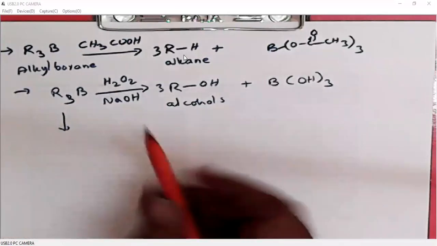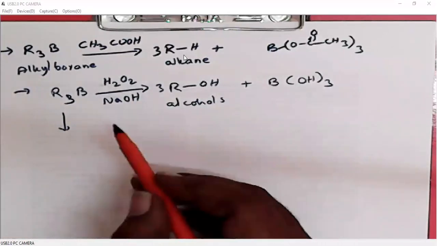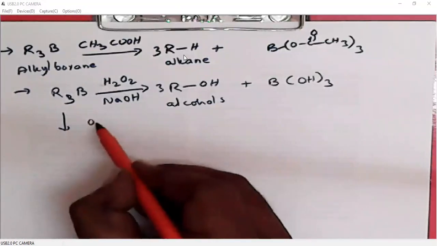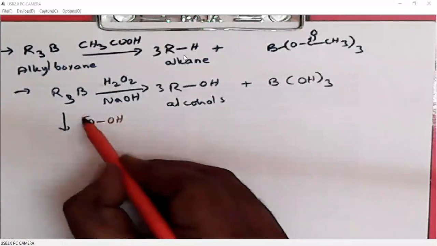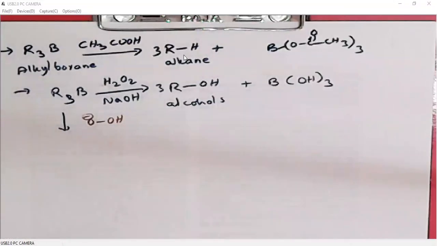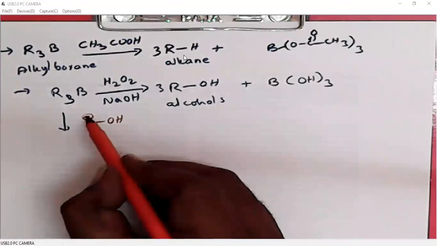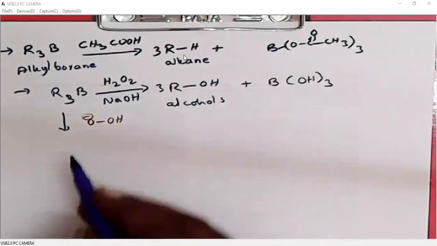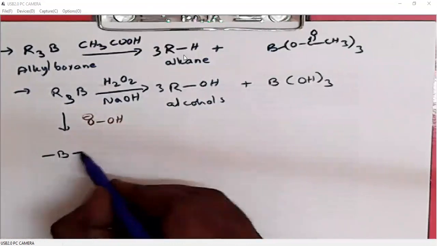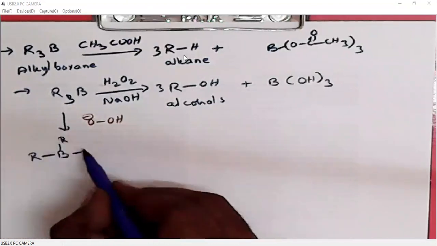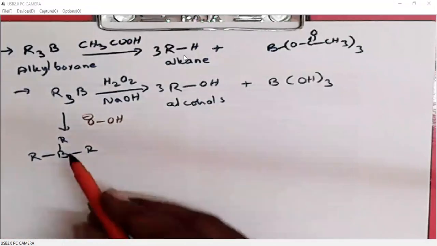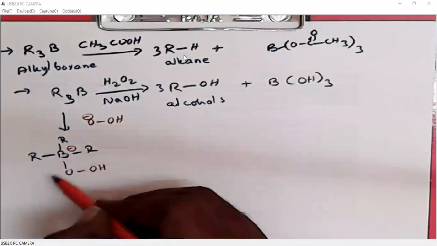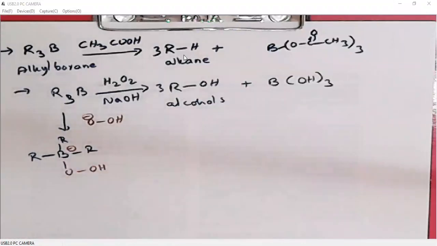When we add hydrogen peroxide and sodium hydroxide, sodium hydroxide is a strong base, so it will pick up a proton from hydrogen peroxide, so it generates a peroxide anion. This peroxide anion will now attack boron. So we have trialkyl borane, and the peroxide anion is added to boron, so we generate an anion on the boron.